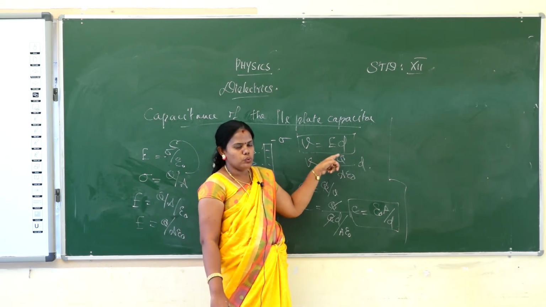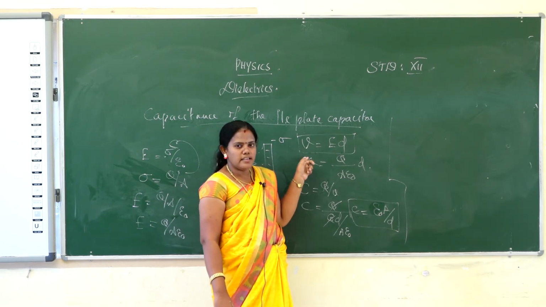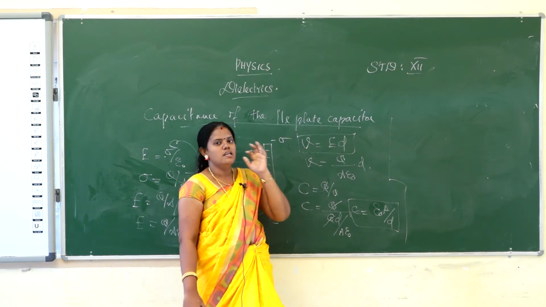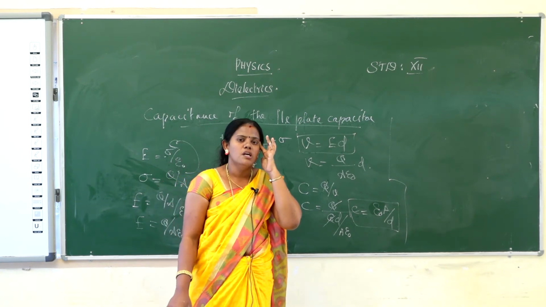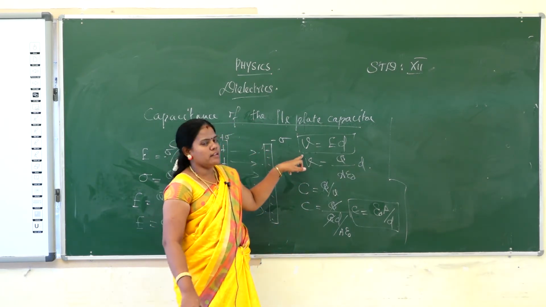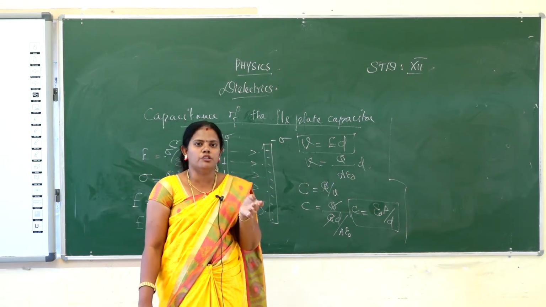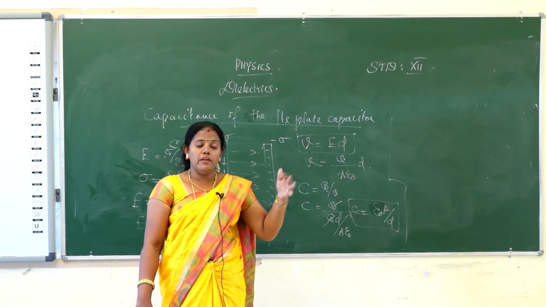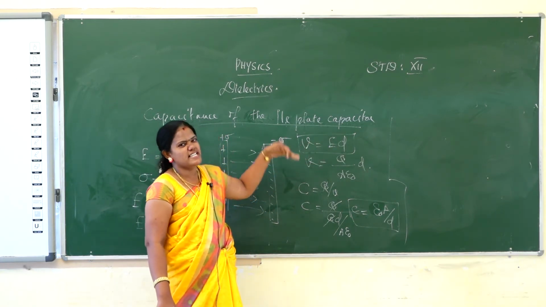As the distance between the two plates increases, the potential difference also increases. If you increase the distance, automatically what will happen? The potential difference also increases. So V is equal to E into D: distance increases and potential difference increases. Continuously increasing the distance, the potential difference will automatically increase. At a particular point, the potential difference will be equal to the battery voltage. Up to a particular limit, the voltage will equal the battery voltage. And then, as we continuously apply the electric field, the voltage will keep increasing.